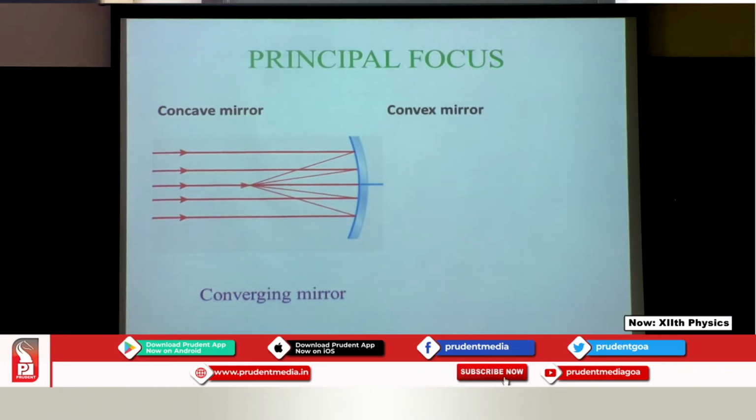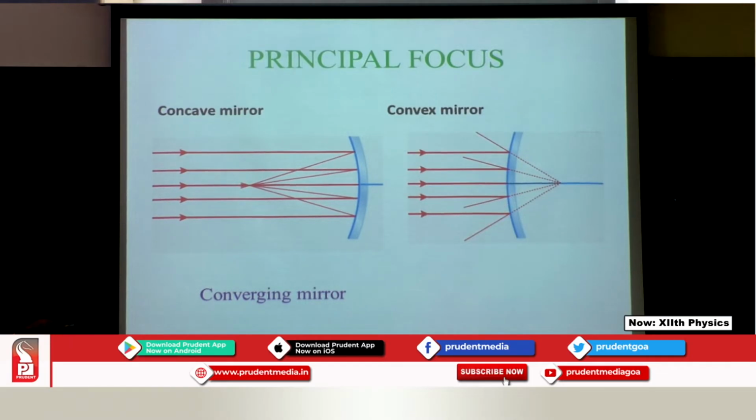Let us move on to the convex. For a convex, again we have the principal axis. The rays are hitting the mirror, and if you see, the rays are being diverted. The rays are not meeting over here, so we need to produce them behind, and this point is where all the rays are meeting up. This will be termed as your principal focus.